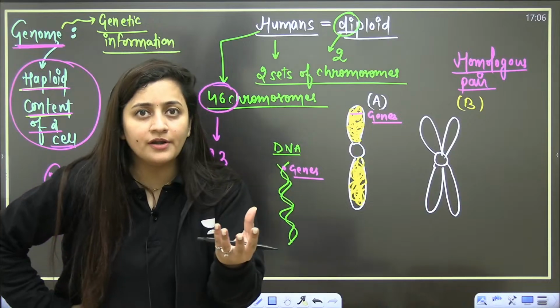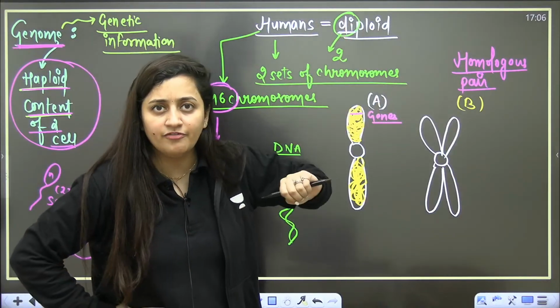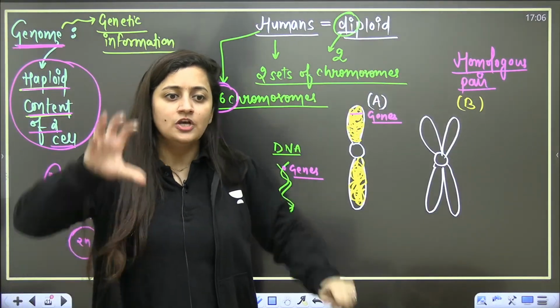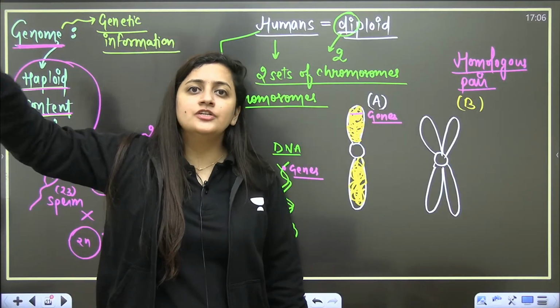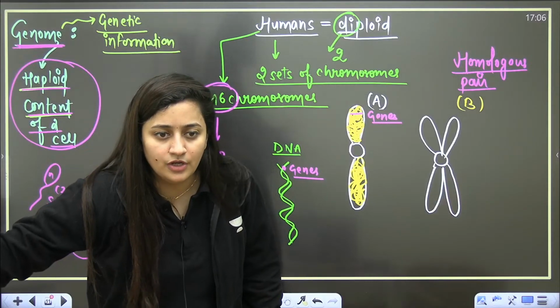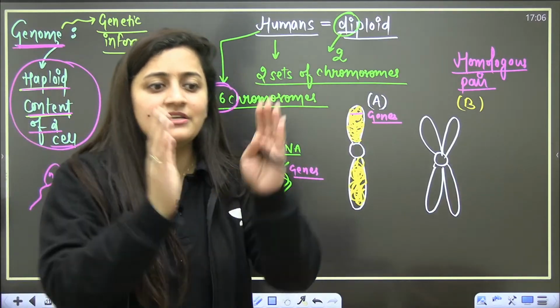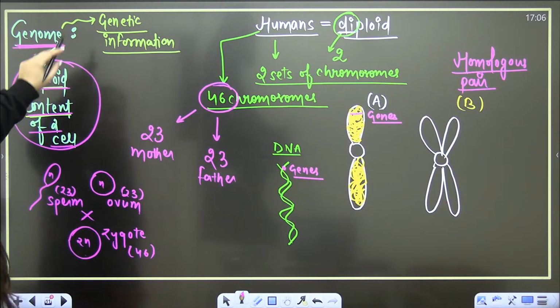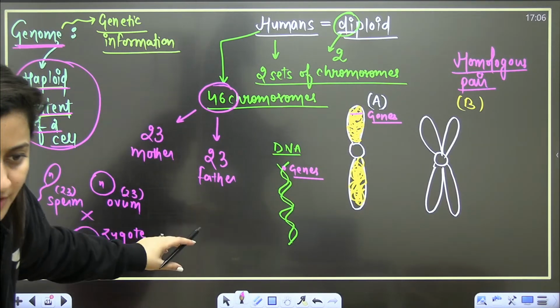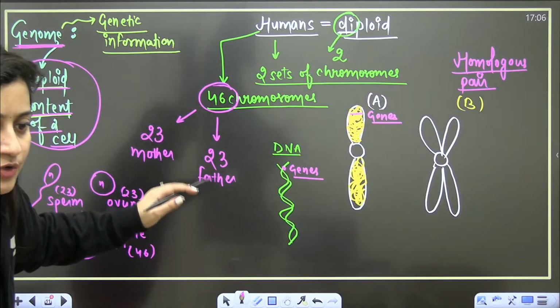Take the example of humans, we have 46 chromosomes. If we study 23 chromosomes from the mother, we will have the information of all the genes present in that individual. That will tell us the complete genetic information. That is why the word genome is used. Understood?